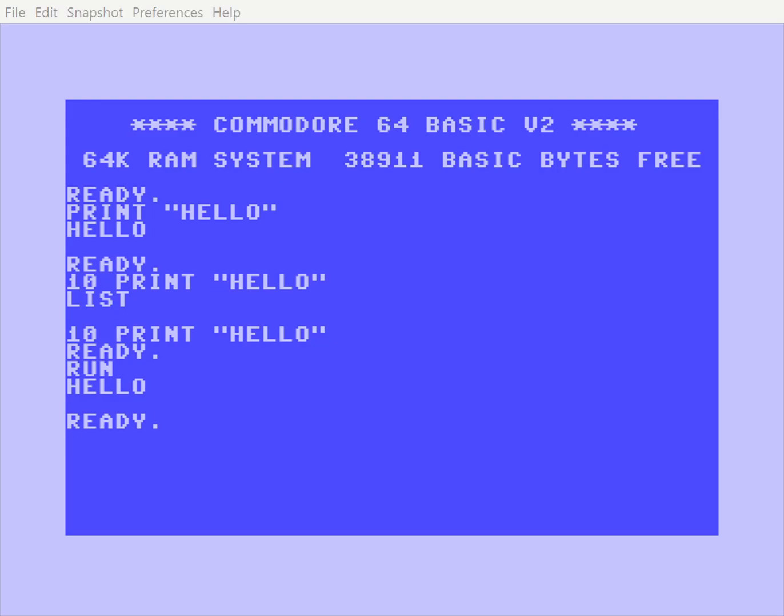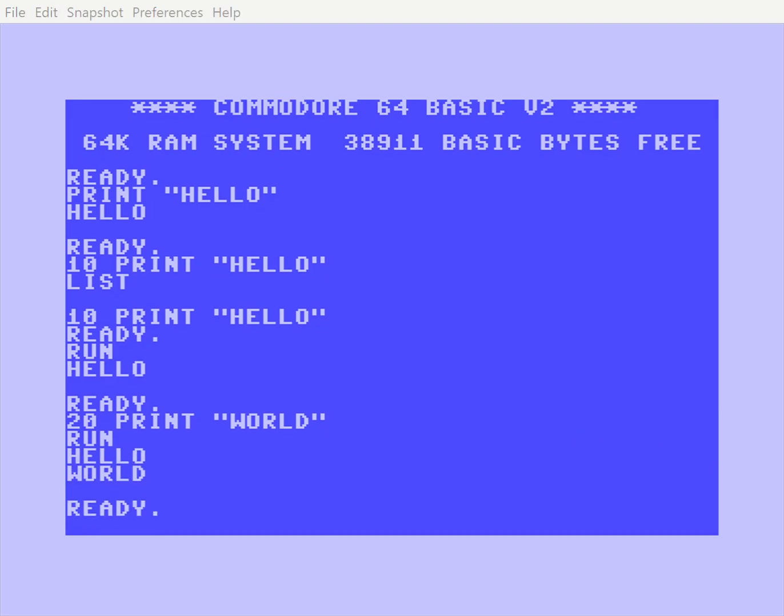Now, let's extend our program by adding another line. Type 20 print world. Then, run the program again by typing run. The screen now displays hello, followed by world. We've created a two-line program. To see the full program again, use the list command, and now you'll see both lines.